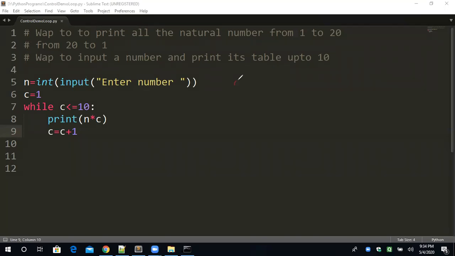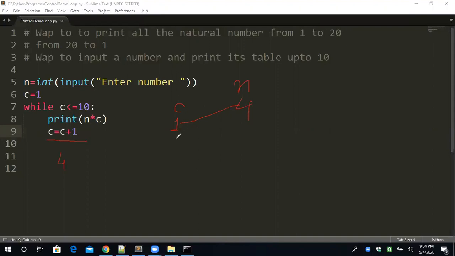So suppose the user has inputted the value 4 as input. Okay, we can take any number. It is just a dry run. The c is equal to 1. The value of c is 1. Okay. Now we have to check the condition c less than equal to 10. Yes, c is 1, 1 less than equal to 10. n into c, so 4 into 1. n into c means 4 into 1. So what output will come? 4. Simple mathematics, which we have done in the first and second class.